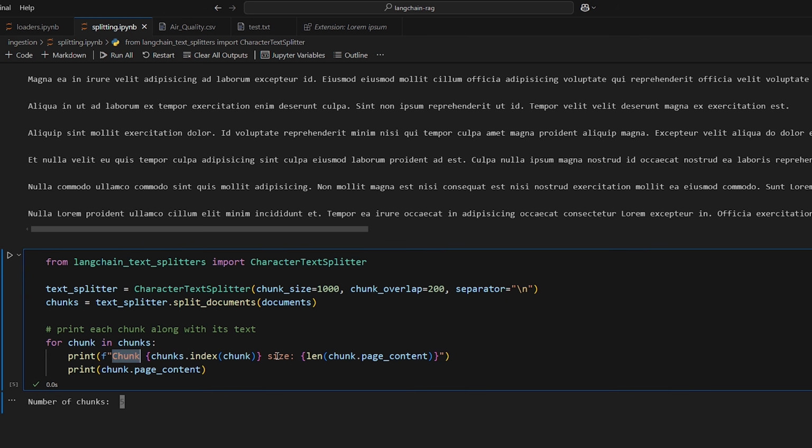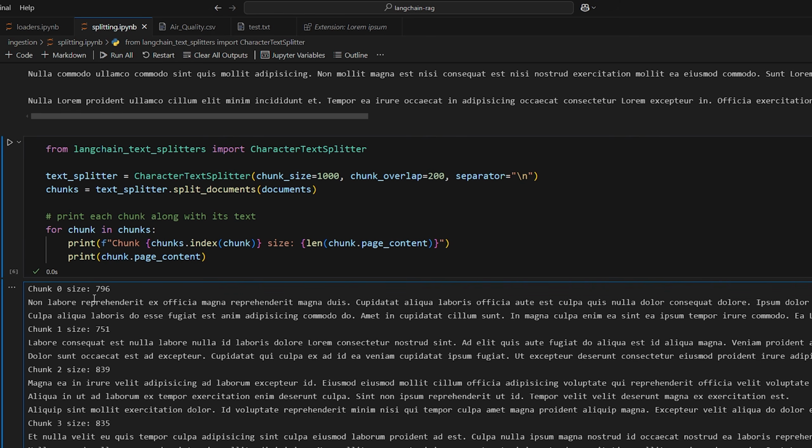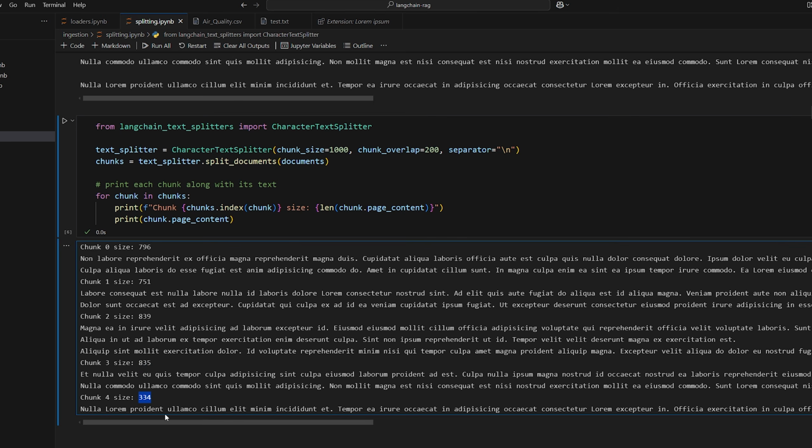Let's go ahead and print out each of the chunks along with their size. So this first one here has 796 characters. That's all the text within it. Then this one has 751, 839, 835, and 334. Because this is the last one, obviously it's probably going to have less because it only has so much text left to provide to that chunk. But the key thing here is that we've taken a single document with a bunch of text in it and split it up into 5 different documents that are below 1,000 characters. That way our data is more manageable.